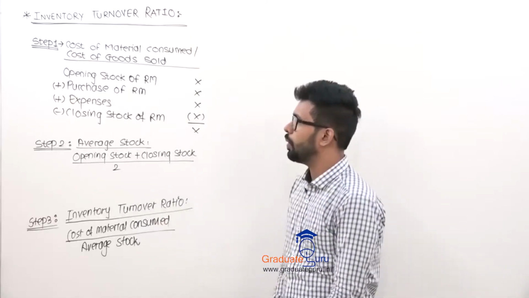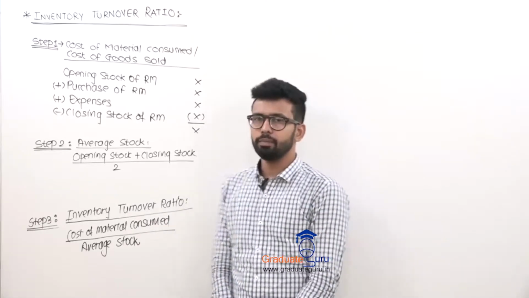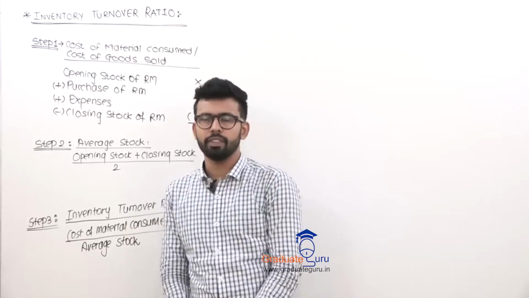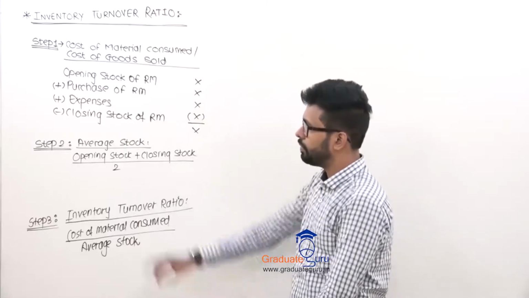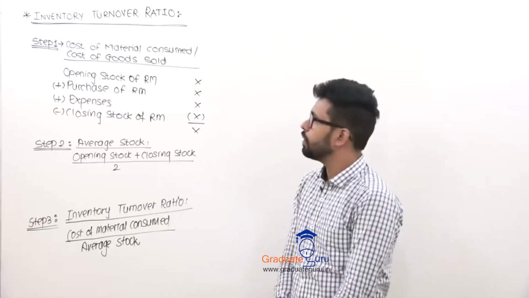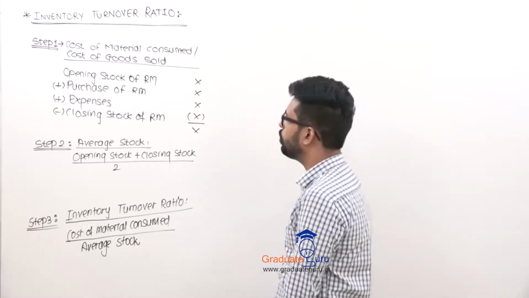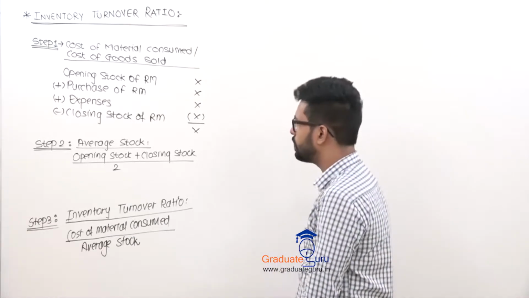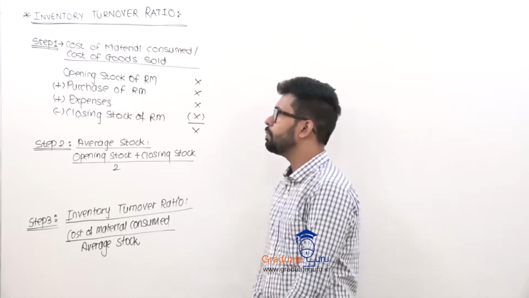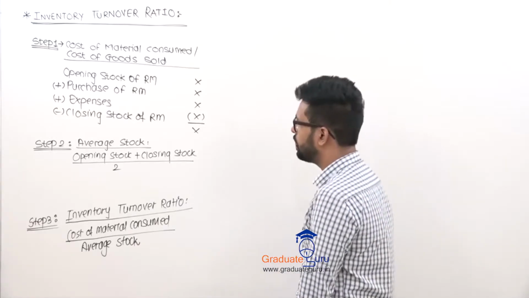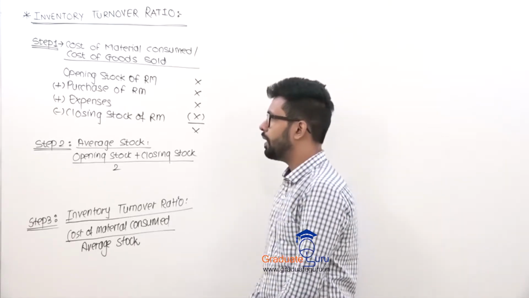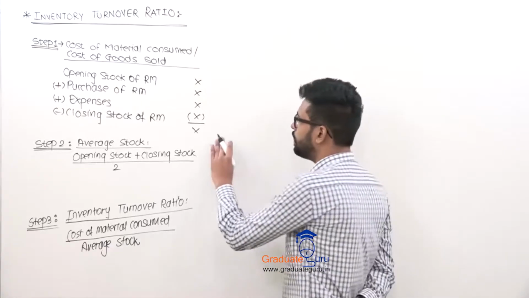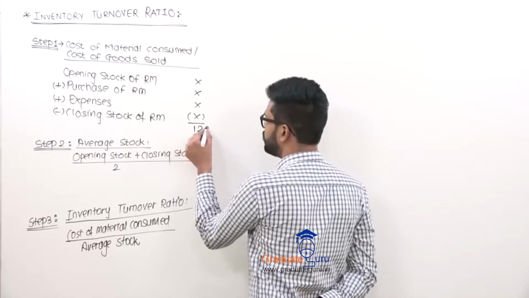Turnover ratio. Now see, if a question comes on this concept, there are 3 steps. If you follow those, your answer will come, and that will be right, don't worry about it. First, step 1, what you have to calculate is cost of material consumed, or you can say cost of goods which are sold. What will be the formula? You will say opening stock of raw material plus purchase of raw material plus expenses less closing. If you do that, you will arrive at one figure. Suppose it is 12,000 rupees.